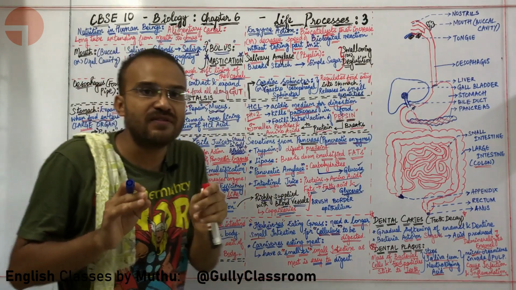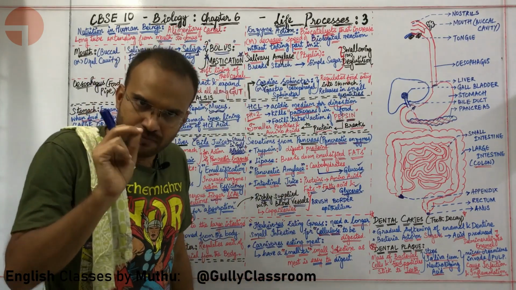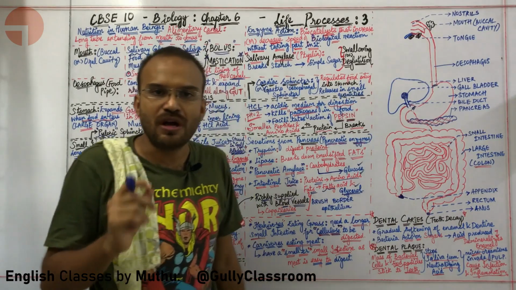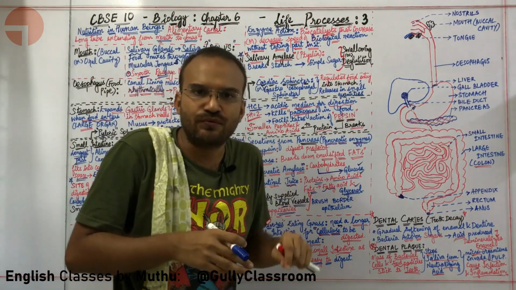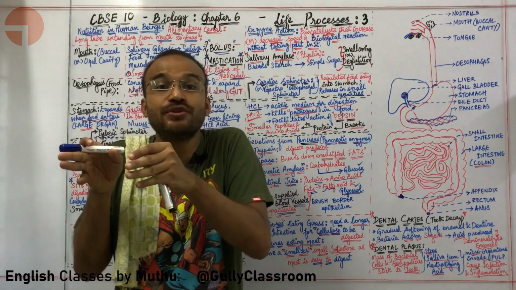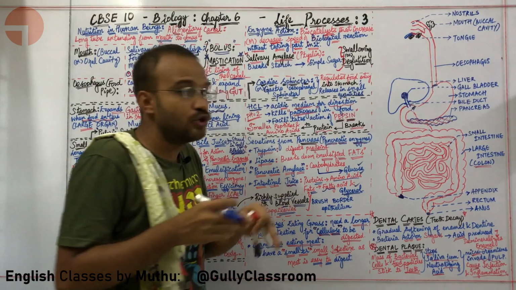Also, HCl converts inactive pepsinogen into pepsin. We have an enzyme in the stomach called pepsin, but it is not usually in an active form. It is usually in an inactive form called pepsinogen. So, what does HCl do?